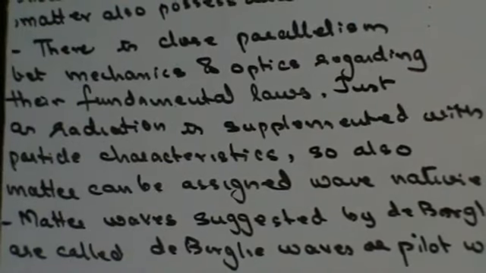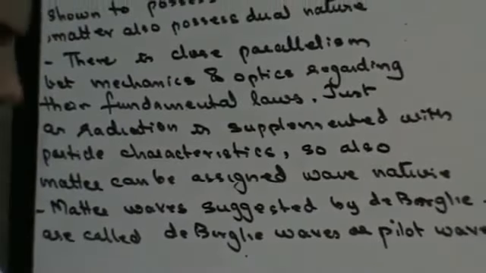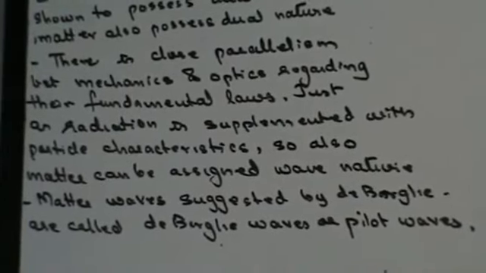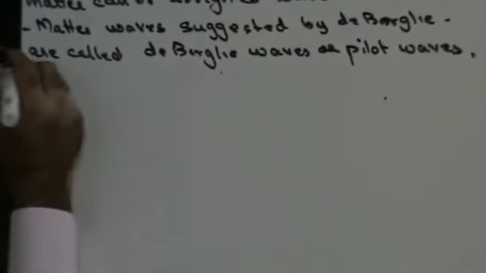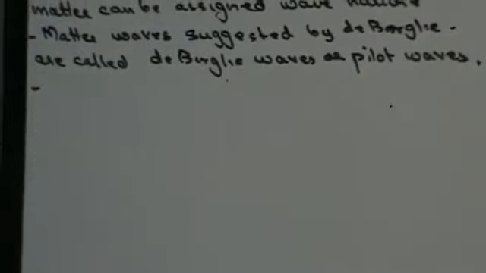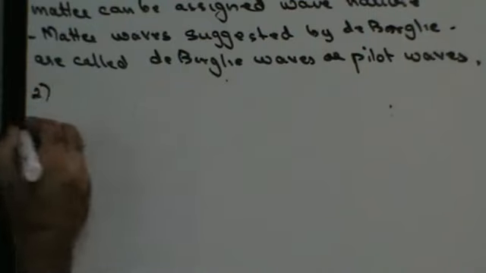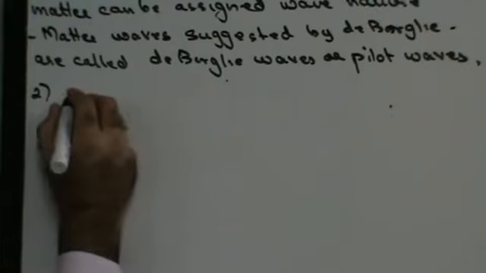Now let us see the derivation of de Broglie's waves, and let us now see what is de Broglie's hypothesis. So in short, he said that there is dual nature of matter. Matter can exist in the form of particles as well as waves. Now, what is de Broglie's hypothesis?